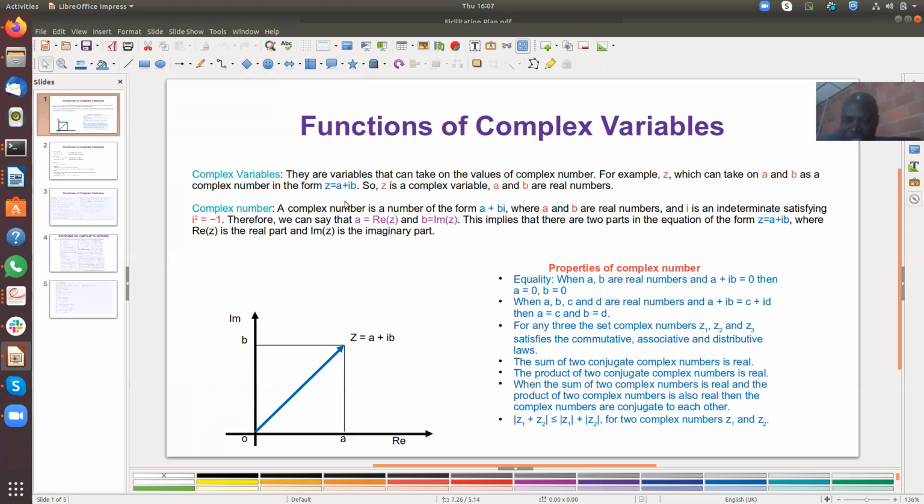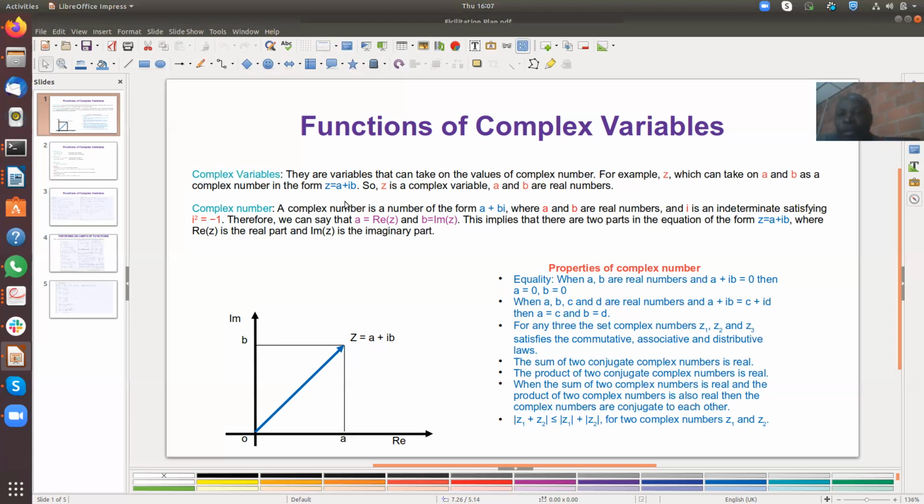In some textbooks, you will see it as z is equal to x plus iy. So x and y are real numbers. In this case also, a and b are more or less a replica of x and y, which is the same thing as real numbers. So z in this case is just like the father that has two children, a and b. So z in this case is referred to as a complex variable.